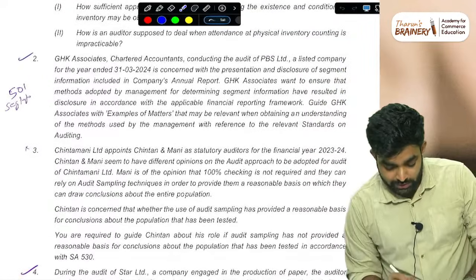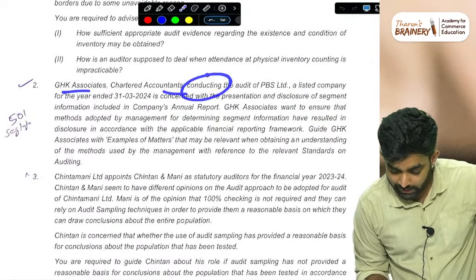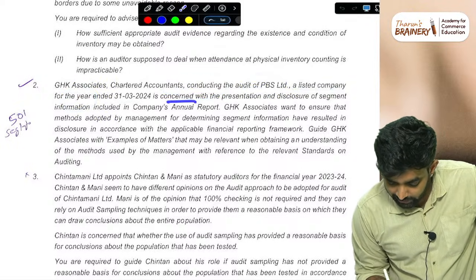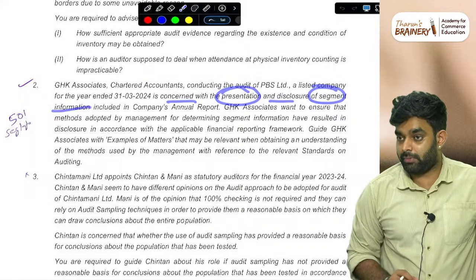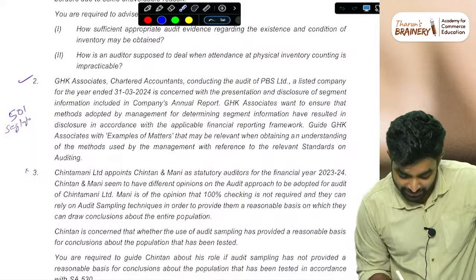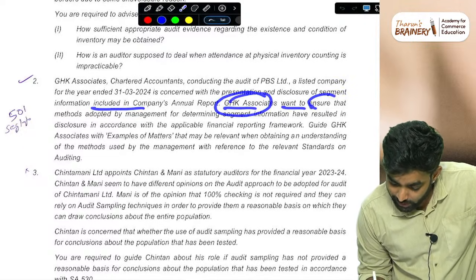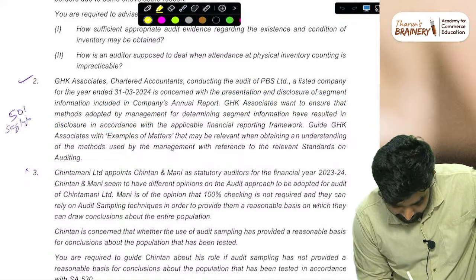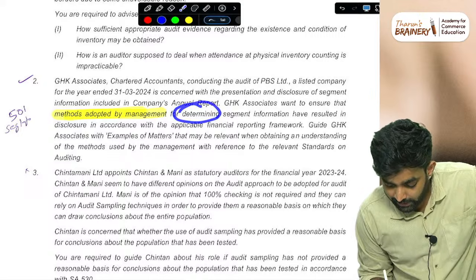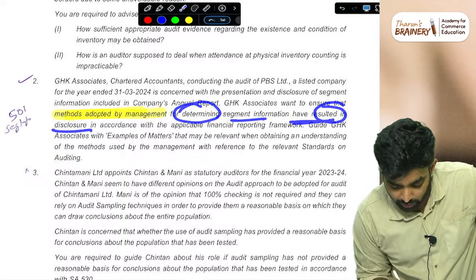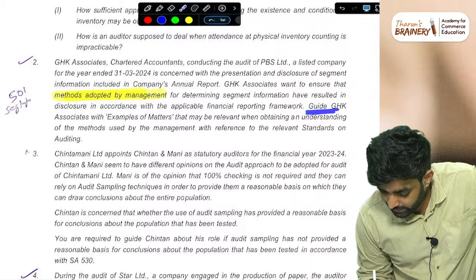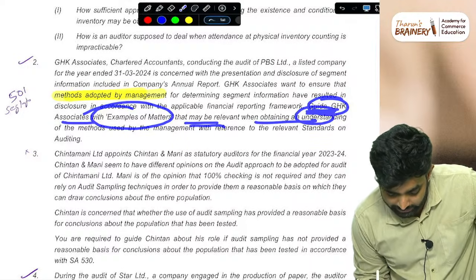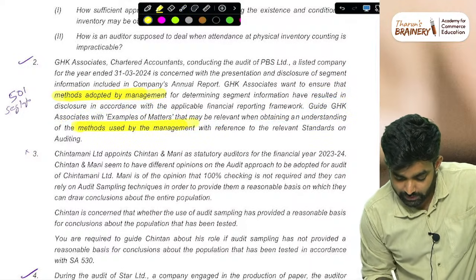See this question. GHK Associates, Chartered Accountants, conducting the audit of PBS Limited, a listed company, for the year ended 31st March, are concerned with the presentation and disclosure of segment information. They want to ensure that the methods adopted by the management for determining the segment information have resulted in appropriate disclosure. The question is: guide GHK with examples of matters that may be relevant when obtaining an understanding of the methods used by the management.